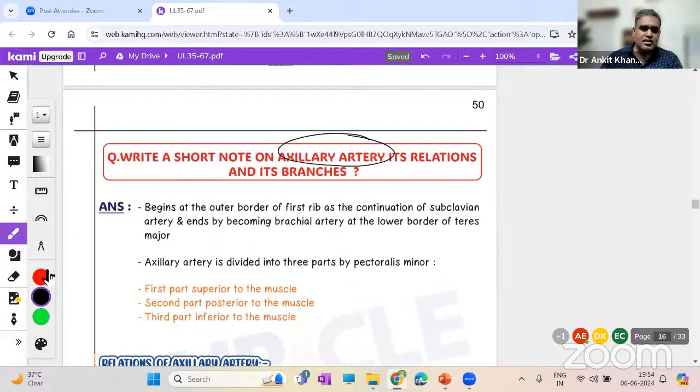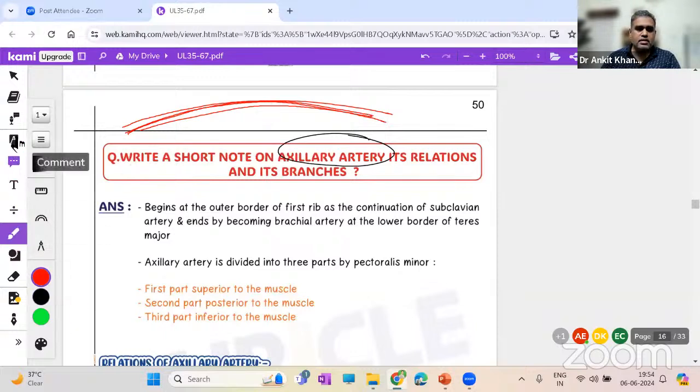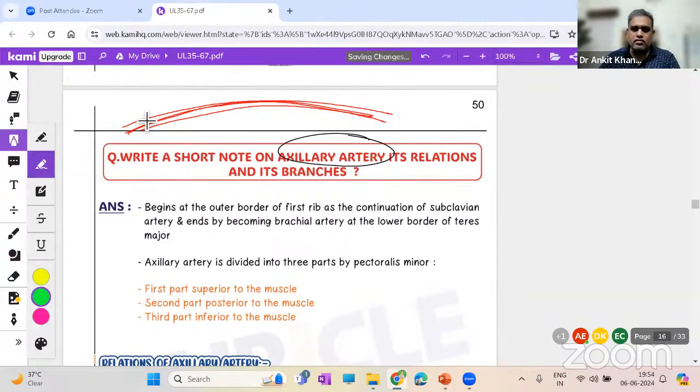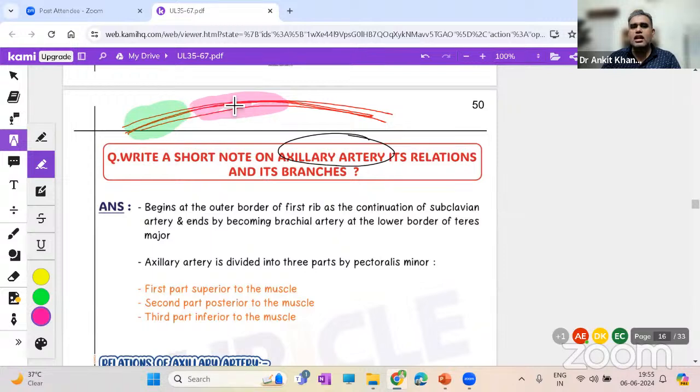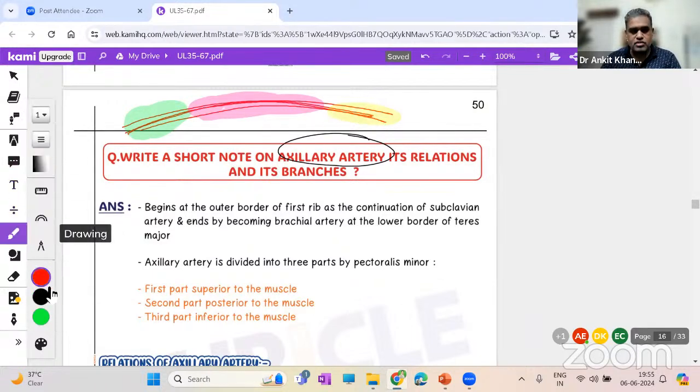So for the axillary artery, there are two or three things you need to know. First of all, why this separate name? See, guys, you have an artery going from one area to a second area, right? Anatomically we have divided the regions: say this is the neck region, this is the region of the axilla, and this is the region of the upper limb. The artery is the same. Don't worry much.